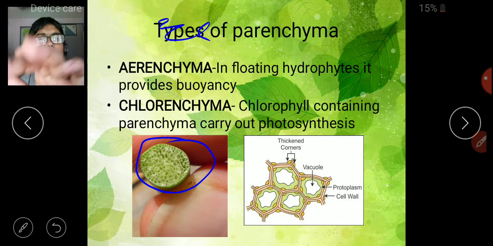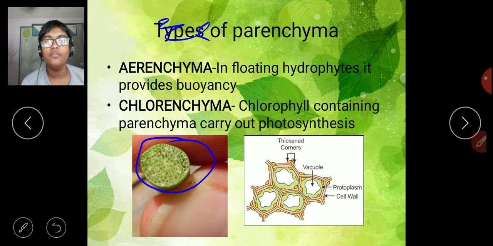Now next is chlorenchyma. We saw in the last function of parenchyma, if chlorophyll is present, these parenchyma cells which have chlorophyll are called chlorenchyma cells. Don't mix up chlorenchyma with chlorophyll. Since they have the chlorophyll pigment present, they are green in color. Green in color means they will carry out photosynthesis, due to which they can prepare their own food.